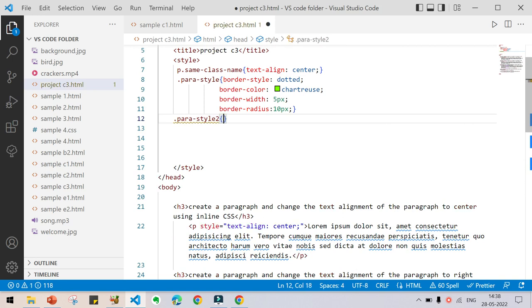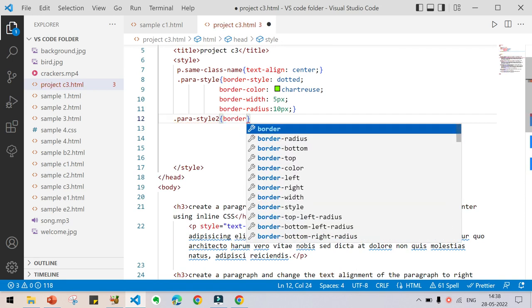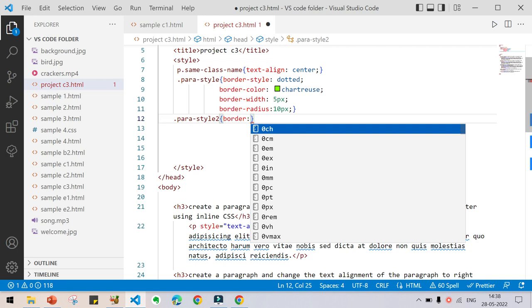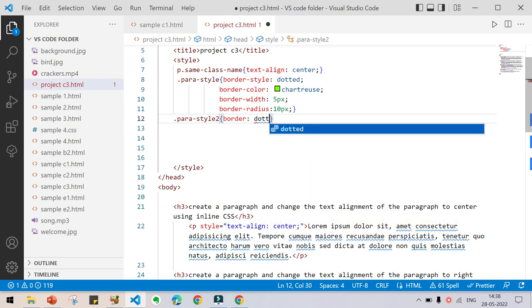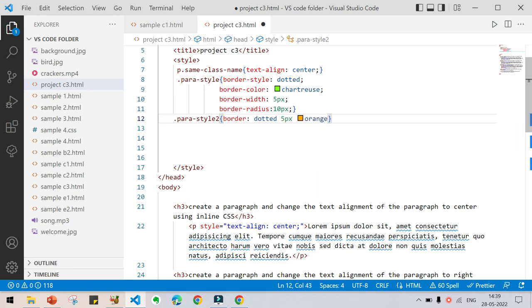So how to do shorthand? Just type border and press colon. Now you are going to give style like dotted and leave some space here. I am going to give border width 5 pixel and leave space here, and border color like orange. Now you are going to end with semicolon. This is called as border shorthand.